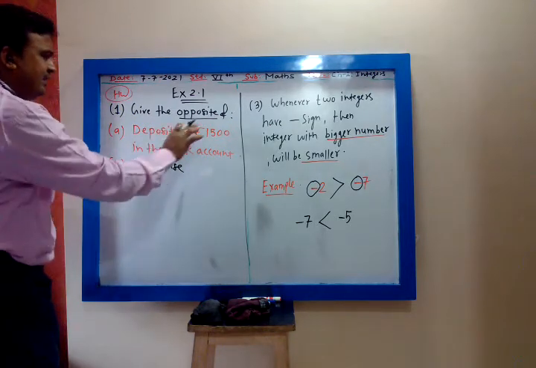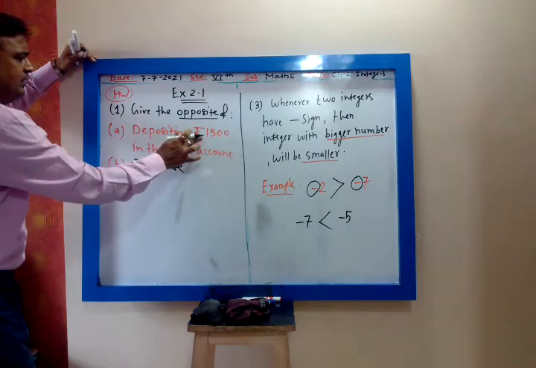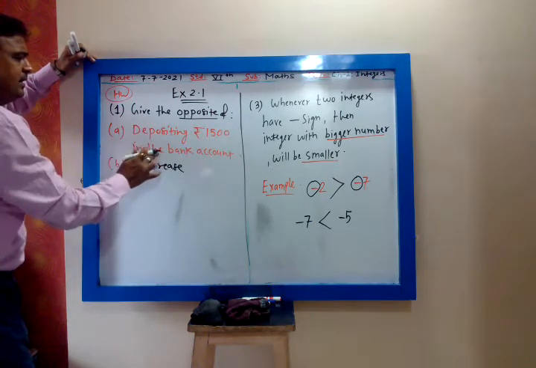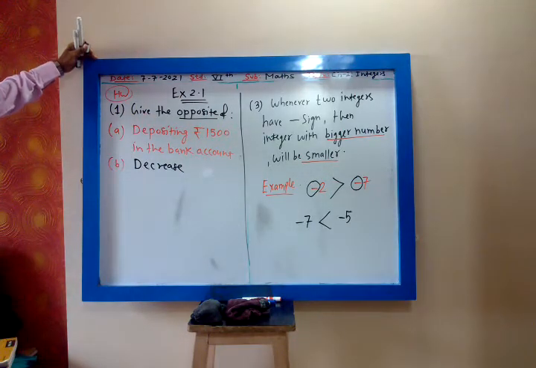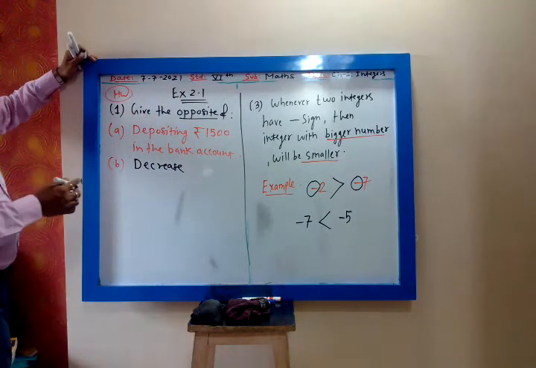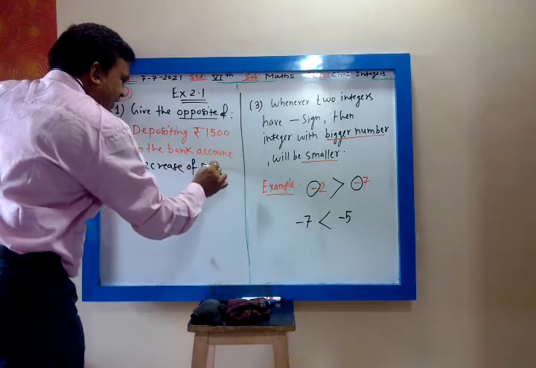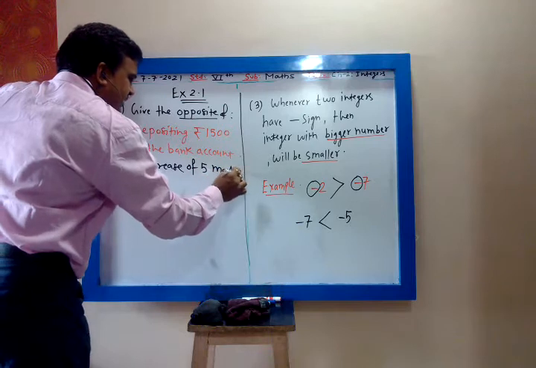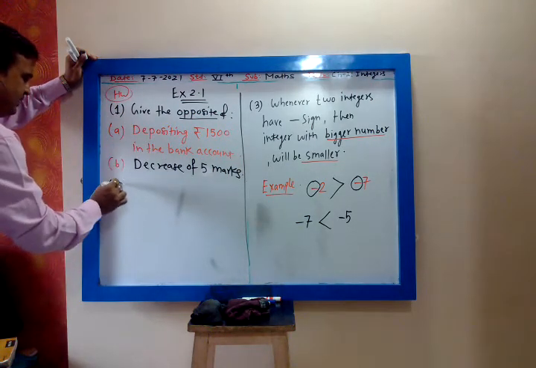Yes. No, entire sentence. You will replace depositing by withdrawing. Withdrawing 1,500 rupees from the bank account. That's all. Full sentence. Decrease. Yes. Decrease of 5 marks. Write down. Decrease of 5 marks. What is the opposite of decrease? Increase of 5 marks.